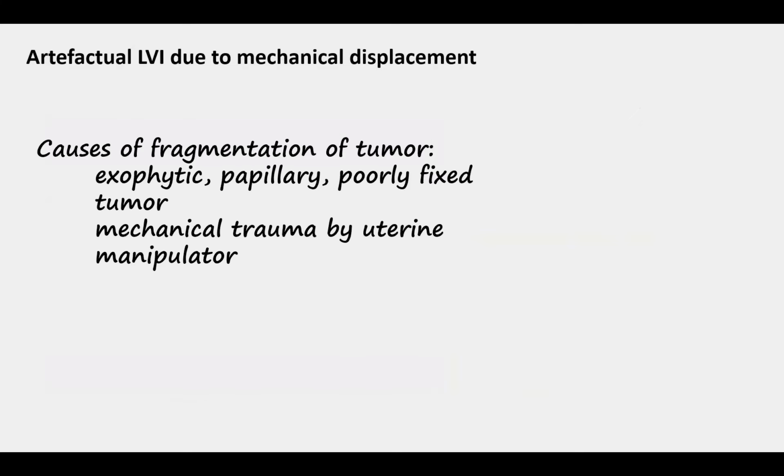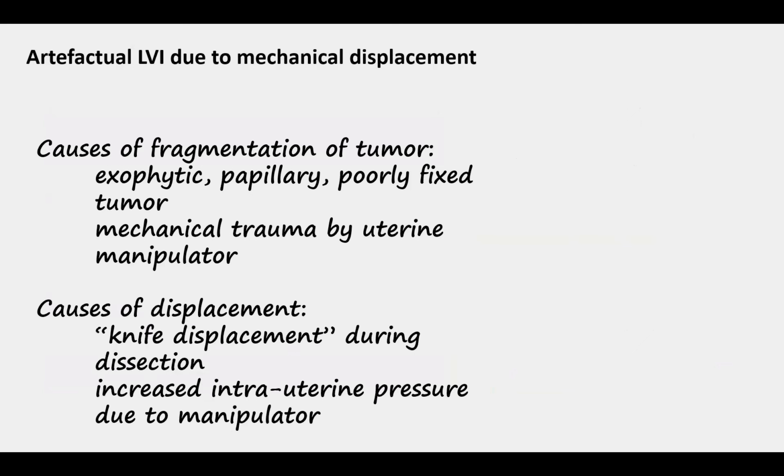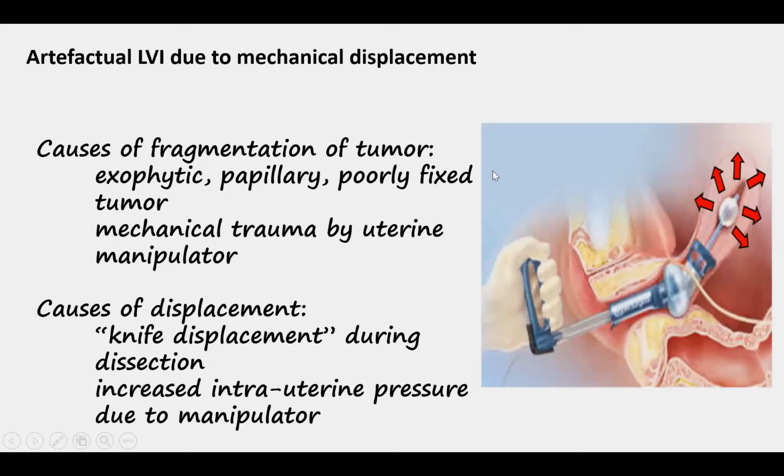Now, as I mentioned, there may be artifactual lymphovascular invasion because of mechanical displacement of tumor cells. That is more likely to be seen when the tumor itself is exophytic, papillary, or poorly fixed, or by mechanical trauma due to a uterine manipulator. This artifactual displacement can also occur on the grossing table. So this is knife displacement during dissection, or because of increased intrauterine pressure due to the manipulator, the tumor cells get pushed into the blood vessels.